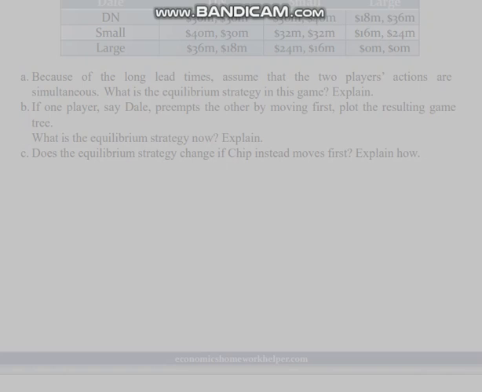Chip: DN, small, large. Dale: DN: $36 million, $36 million; $30 million, $40 million; $18 million, $36 million. Small: $40 million, $30 million; $32 million, $32 million; $16 million, $24 million. Large: $36 million, $18 million; $24 million, $16 million; $0 million, $0 million.